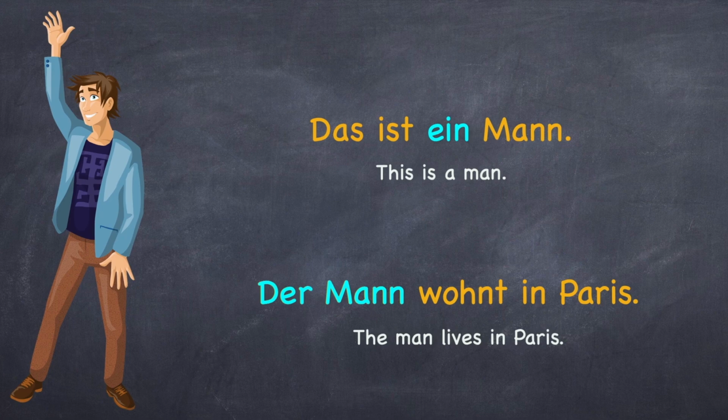That's why we use unbestimmte Artikel. Here you have to remember, when the bestimmter Artikel is der, then you use ein as the unbestimmter Artikel. In English, you have a or an as indefinite articles, whereas the definite article is the.